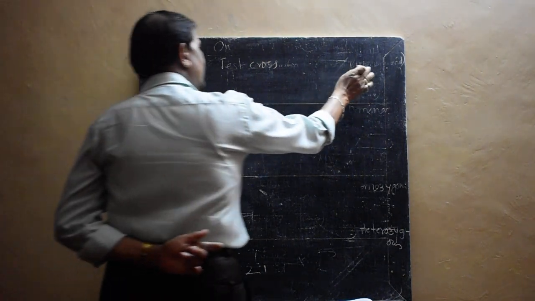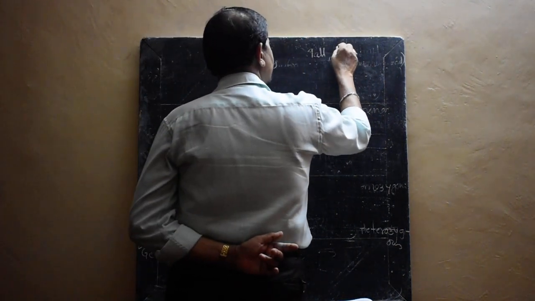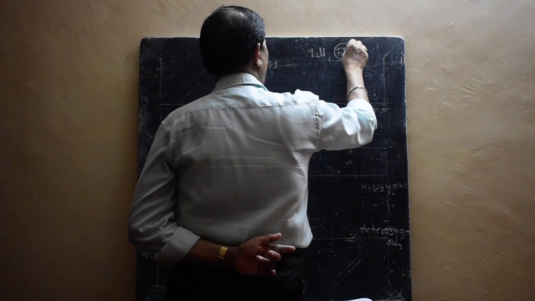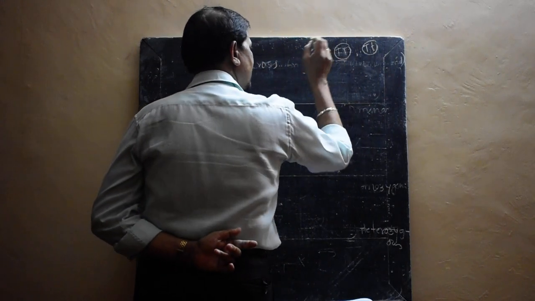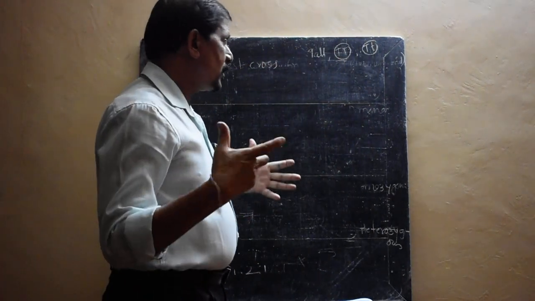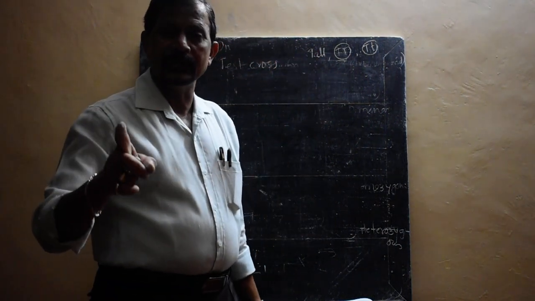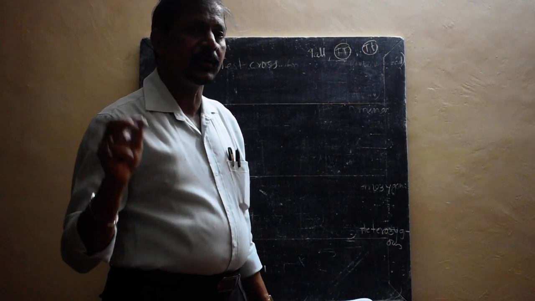Because there may be two conditions. One is capital T capital T, which is tall, and capital T small t is also tall. So two conditions are there for tall. Then we cannot understand whether the taken plant is homozygous or heterozygous.